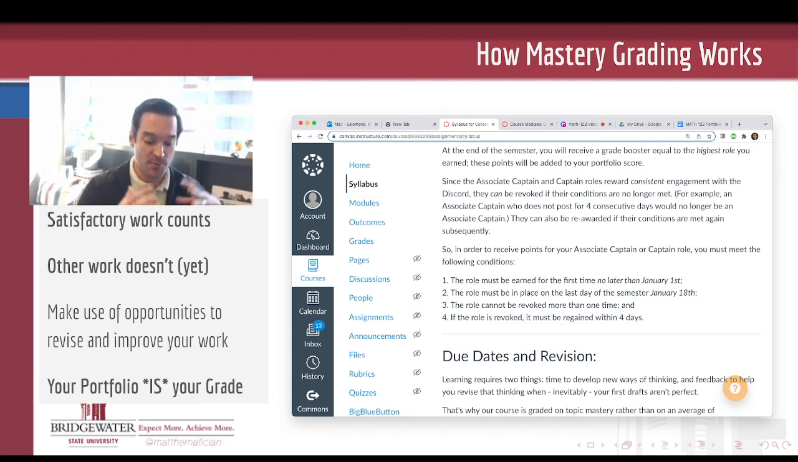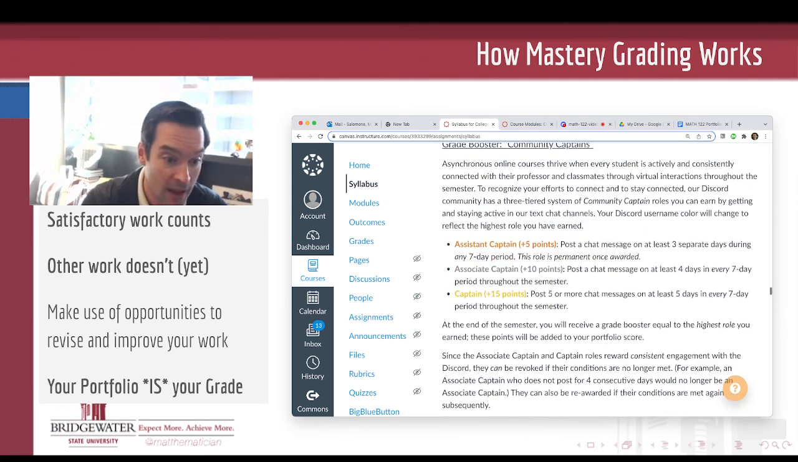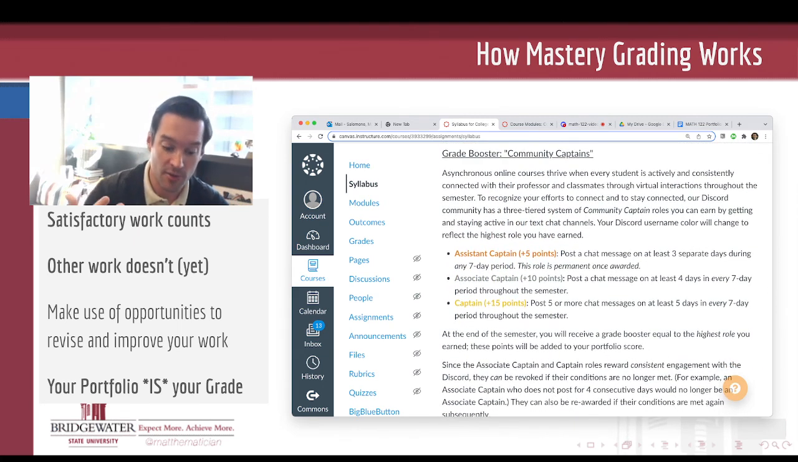So this just makes sure that you don't just do this for 1 week and then drop it for the rest of the semester. I want you to be consistently at these ranks in order to earn these points toward your grade. And that's really going to help our course community to be active and supportive throughout the semester.